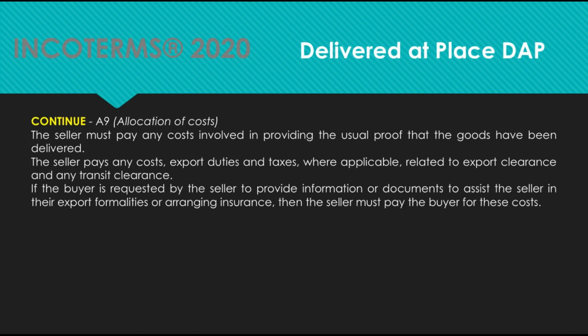The seller must pay any costs involved in providing the usual proof that the goods have been delivered. The seller pays any costs, export duties and taxes, where applicable, related to export clearance and any transit clearance. If the buyer is requested by the seller to provide information or documents to assist the seller in their export formalities or arranging insurance, then the seller must pay the buyer for these costs.